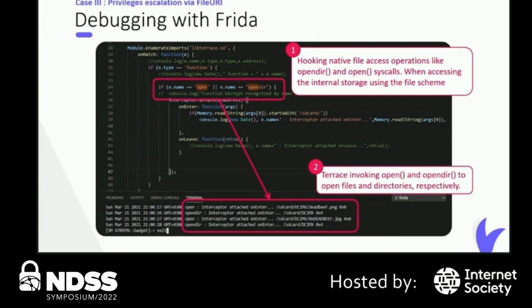As you can see in the terminal log below, while accessing files using the file scheme, we can see usage of these syscalls. We conclude that Samsung Internet as an app itself has access to the internal storage and does not rely on other apps or app components for this access.